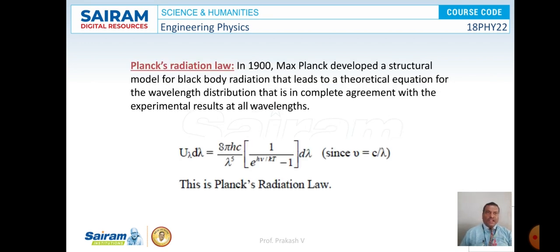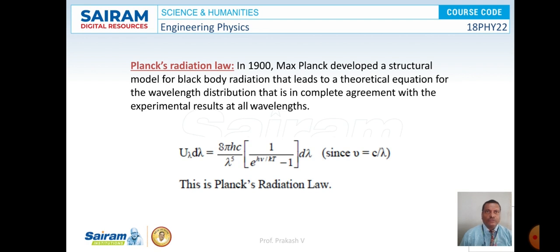Now, Planck's radiation law. Based upon the curves obtained regarding black body spectra, Planck gave an expression for the energy density of radiation in the year 1900.